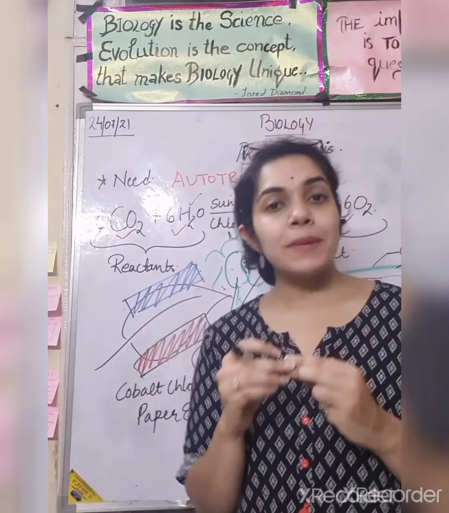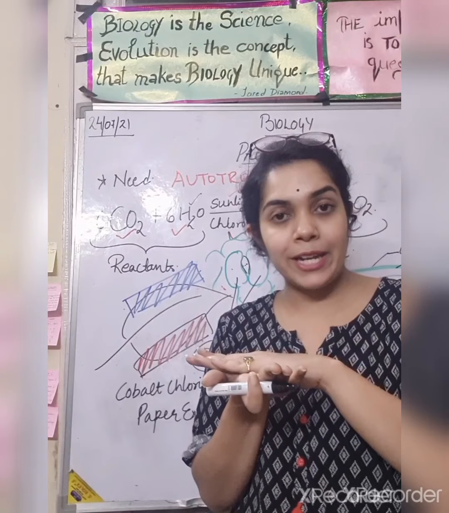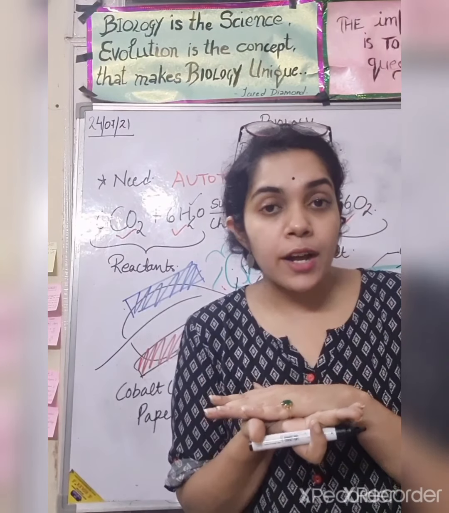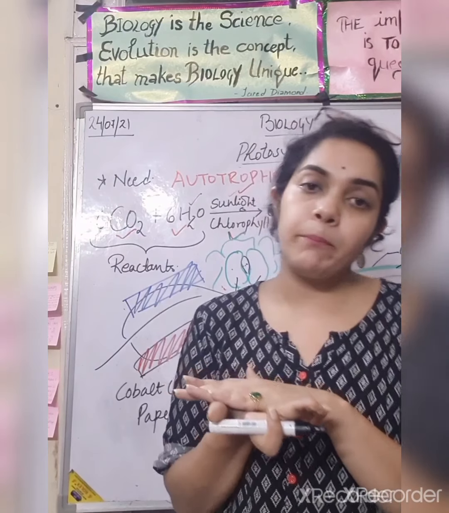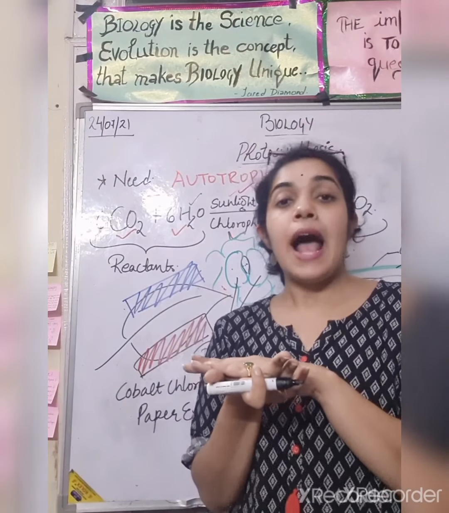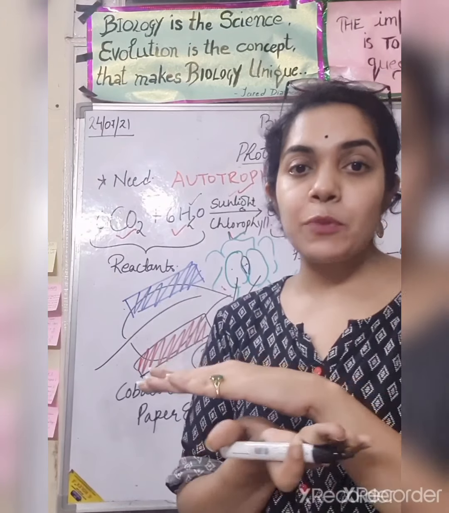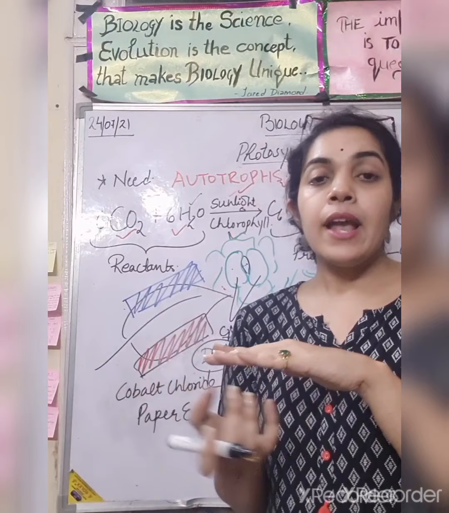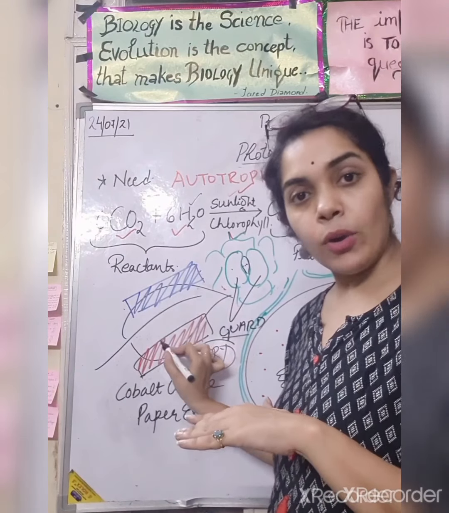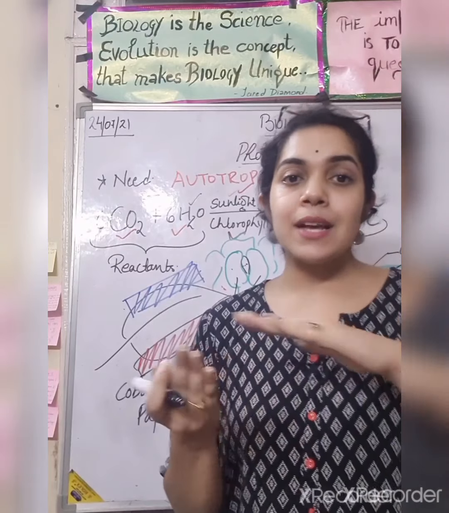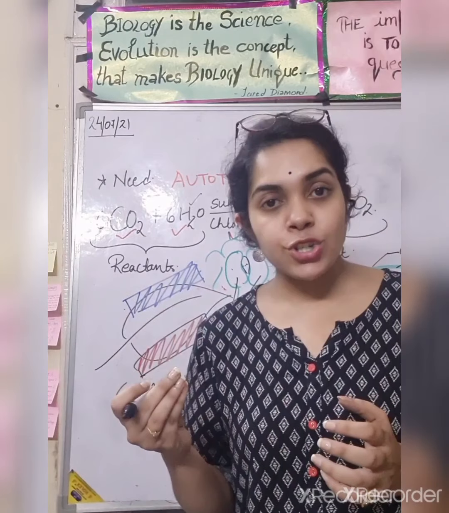ठीक है, so the cobalt chloride paper on the lower side of the leaf will become which color? It will become pink. It will transform from blue to pink. Why is it happening? Because all the stomata are present on the lower side, and that is why the moisture is being released from it.